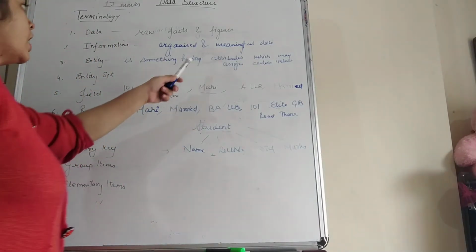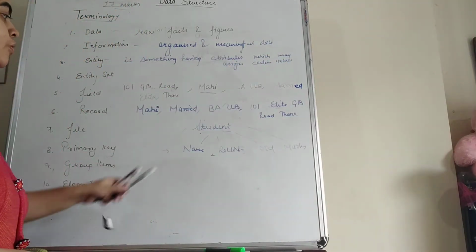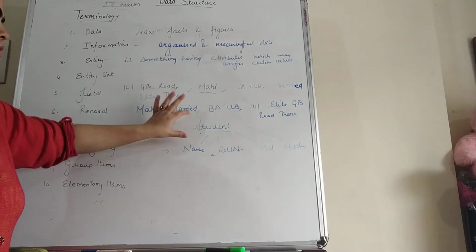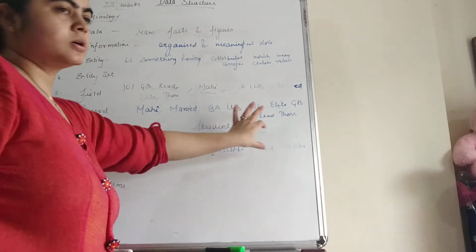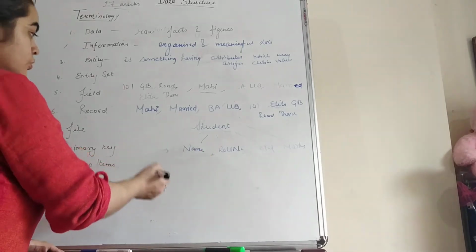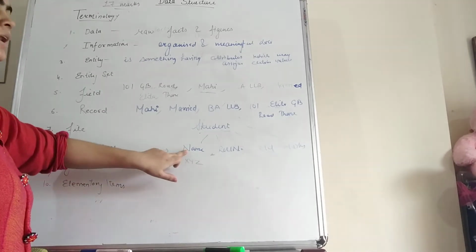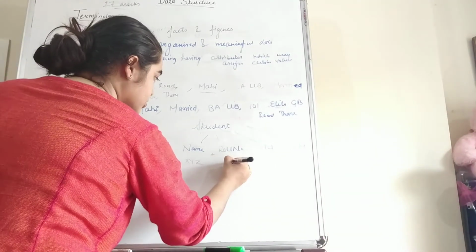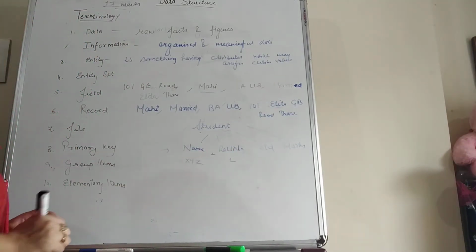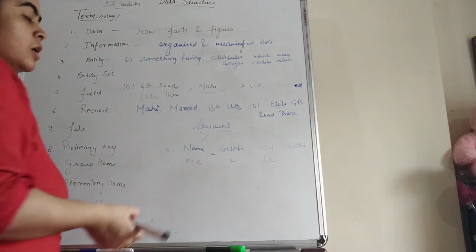Now, it is something having attributes which may be assigned certain values. That means for these properties we have to assign certain values. For example, this is the student, and the student has the properties name, roll number, standard and marks, but we have to assign certain values to these fields also. Suppose the first student is XYZ. So XYZ is the value while name is the attribute. Next one is roll number. Suppose the roll number is 1. So 1 is the value and roll number is the attribute. Next one is standard. Standard is 11, so 11th is the value and standard is the property.